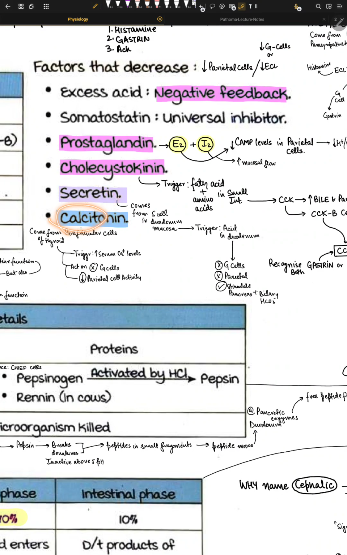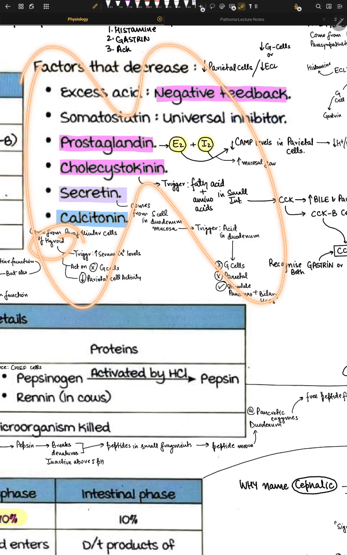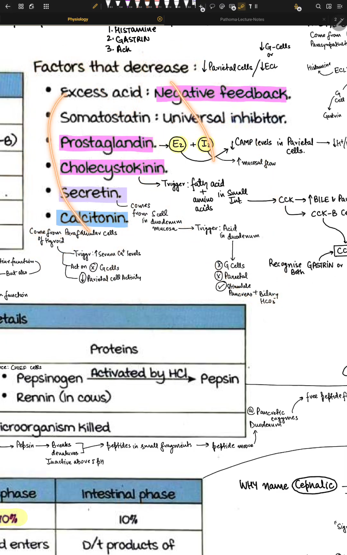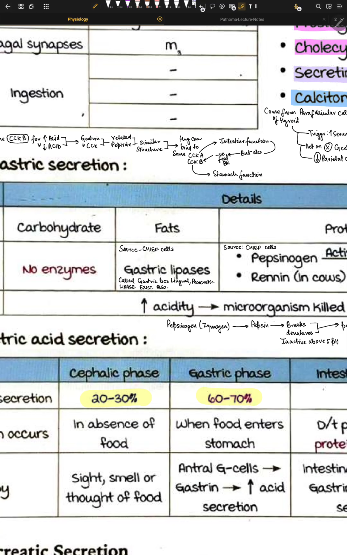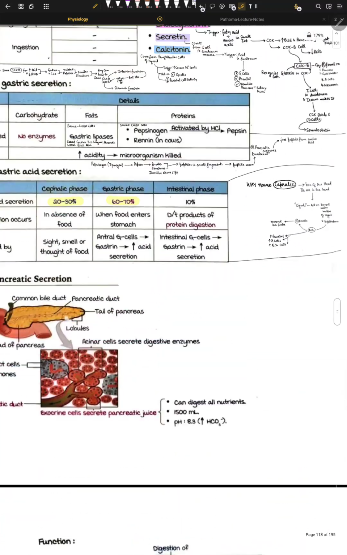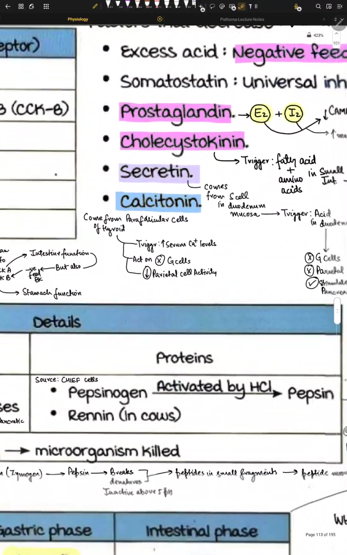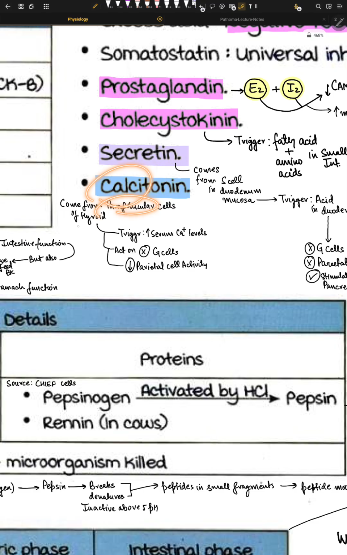What about calcitonin? Calcitonin means calcium toning, to tone down, to really tighten it down. So it reduces the serum calcium levels, right? Calcitonin comes from parafollicular cells of the thyroid. I'm drawing a thyroid gland. We have these cells that make T3, T4, and then we have these cells around the thyroid. We call them parafollicular cells. Follicular cells make T3, T4. Parafollicular cells make calcitonin.